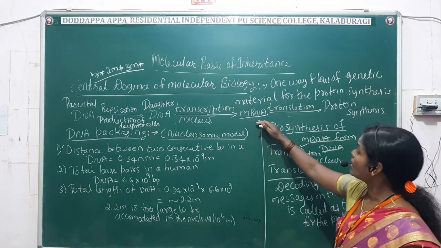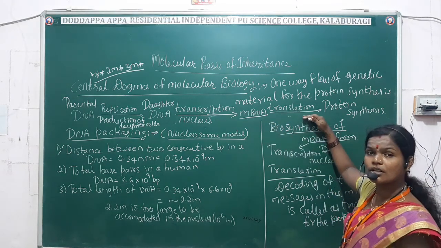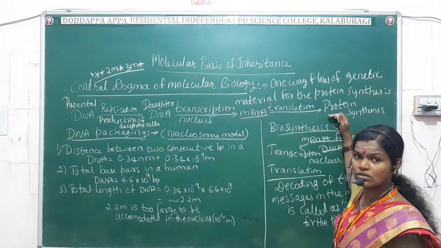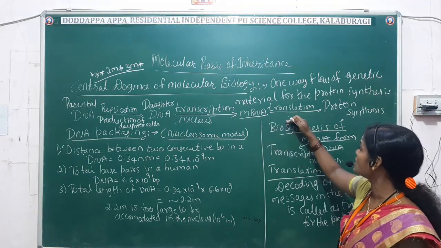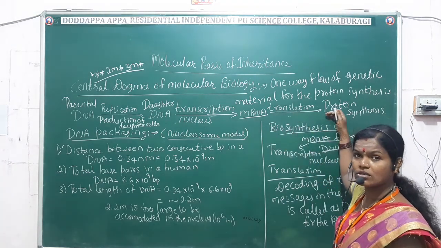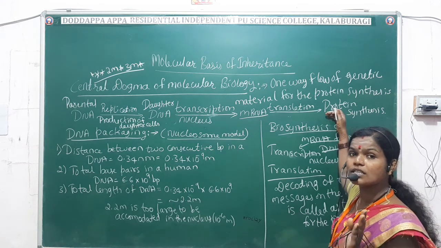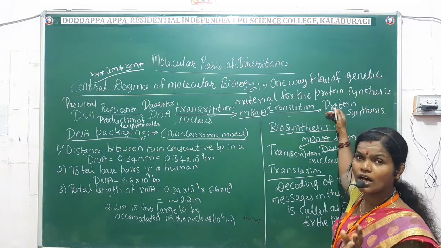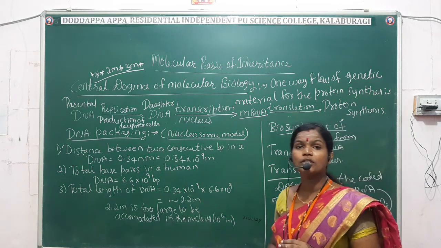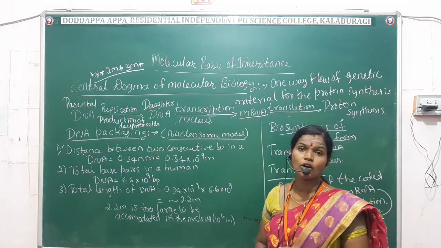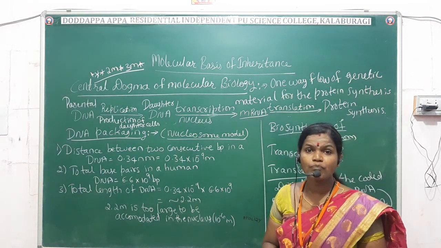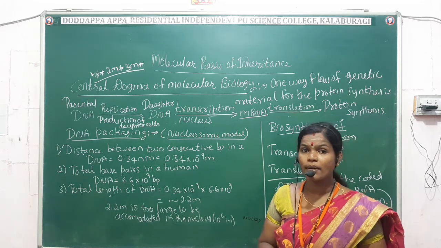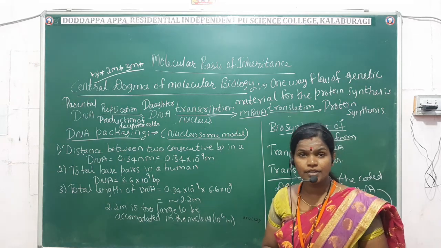So mRNA undergoes translation and produces the protein. This is called the central dogma of molecular biology, the main theme of molecular biology. Hope you people have understood.